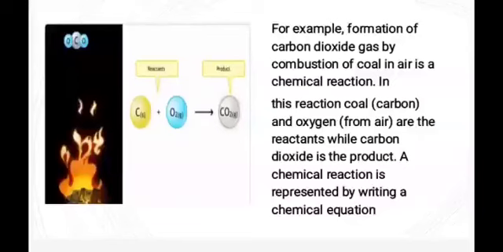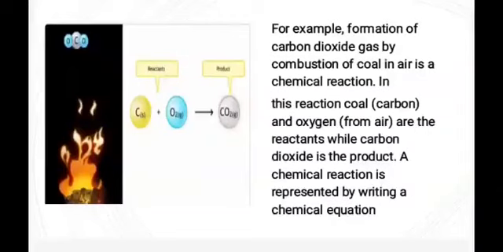For example, formation of carbon dioxide gas by combustion of coal in air is a chemical reaction. In this reaction, coal, meaning carbon, and oxygen from air are the reactants while carbon dioxide is the product.